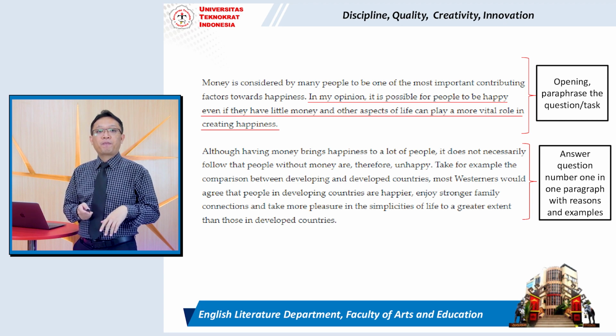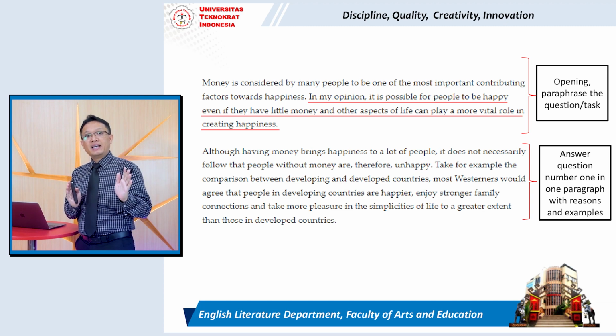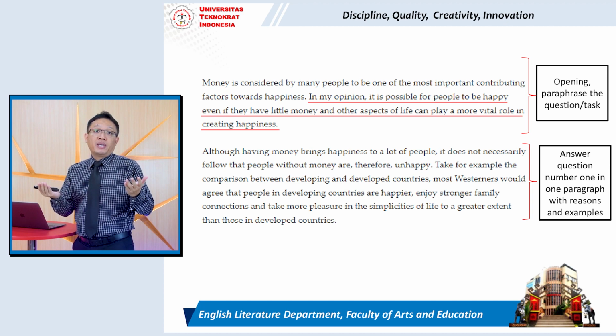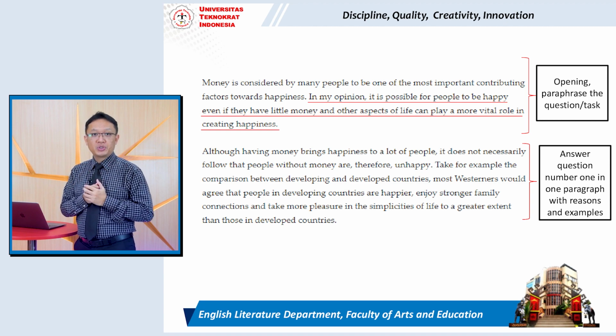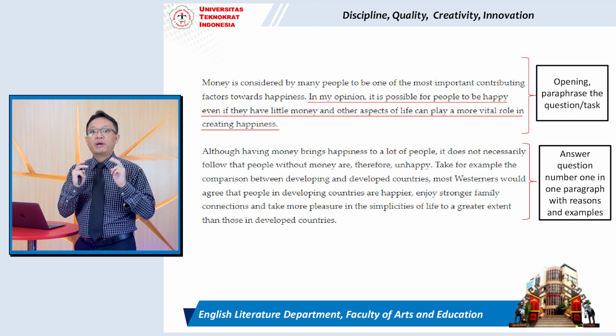Now let us continue. On your screen you can see the answer of question number 2. You can answer this question in 1 or 2 paragraphs, but what I show you on screen is the answer of question number 2 in 2 paragraphs.